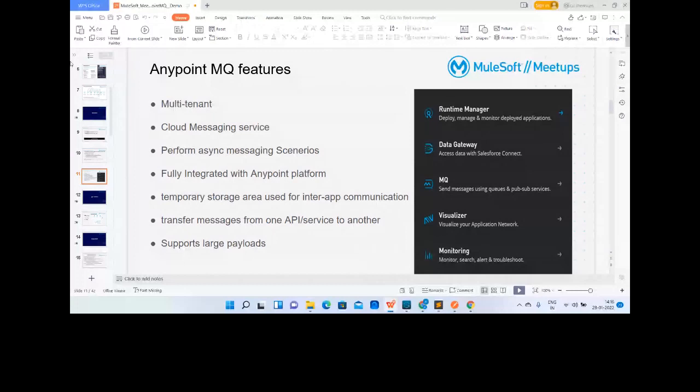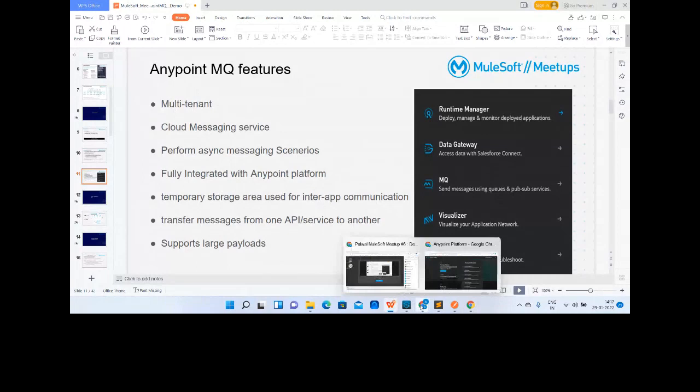Okay, we even have the Anypoint MQ connector, which provides publish-subscribe messaging to the Mule apps using the Anypoint MQ cloud service. So we can say that Anypoint MQ supports a wide range of messaging use cases, which includes enterprise messaging patterns and maybe asynchronous communication between microservices. Perfect. So we are saying that it is not available by default on Anypoint Platform. But yes, if we have the subscription, we can see that.